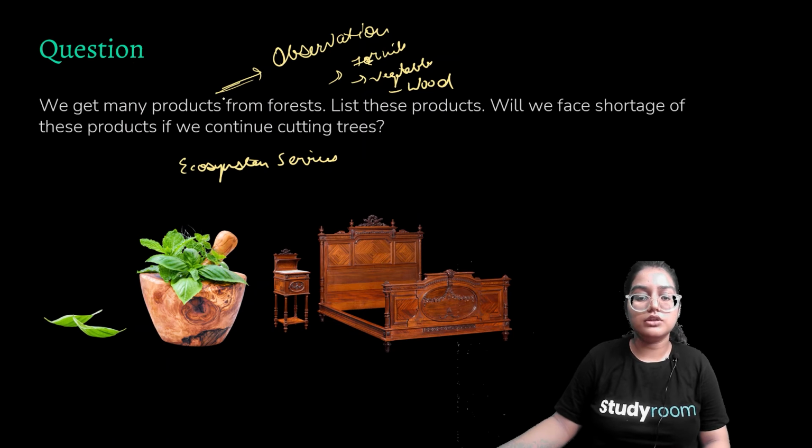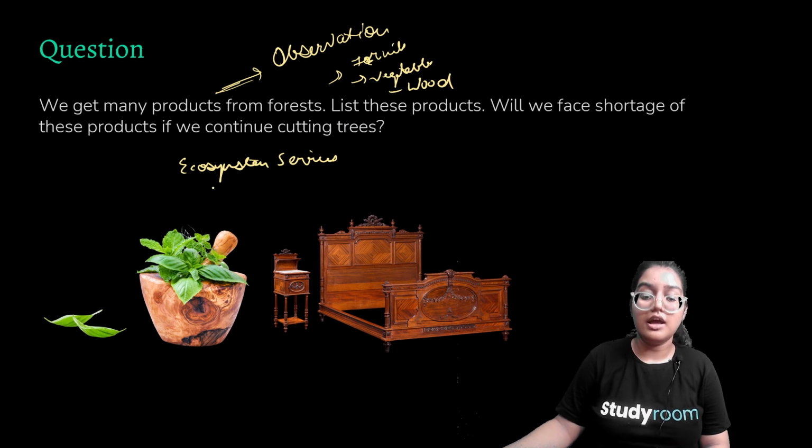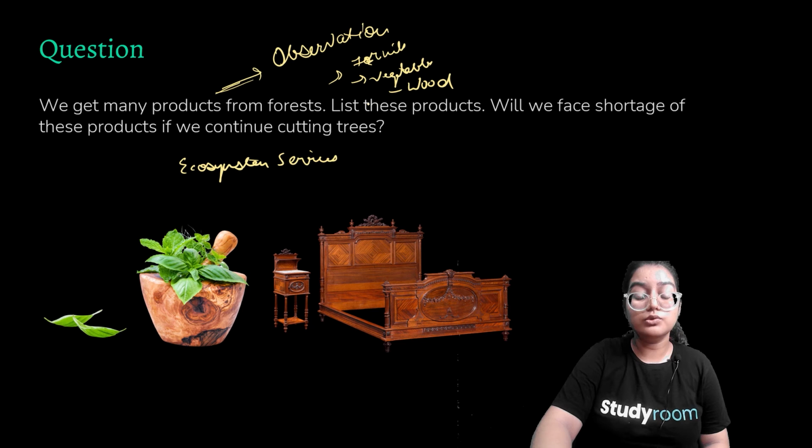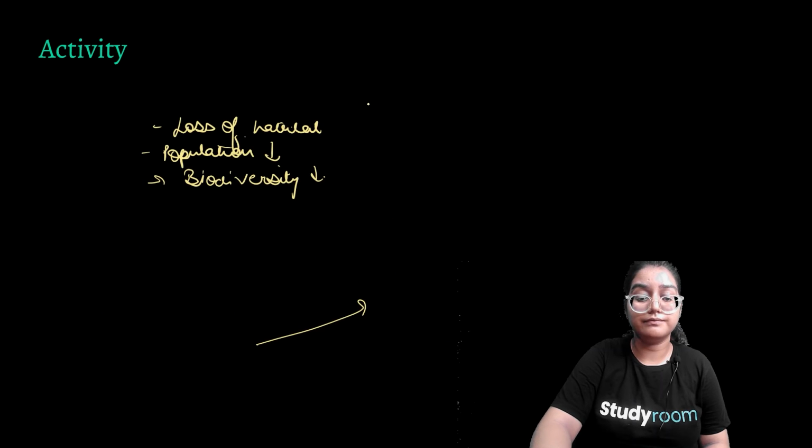There is a question: you have to make a list of the products which you acquire from forests. Will we face a shortage of these products if we continue cutting trees? Yes. The services which we acquire from forests are called ecosystem services. We get many products from forests, for example, fruits, vegetables, wood, leaves, medicines. There are plenty of products. You have to make a list by yourself. But if we don't have trees, we will not have anything else to use for our welfare.